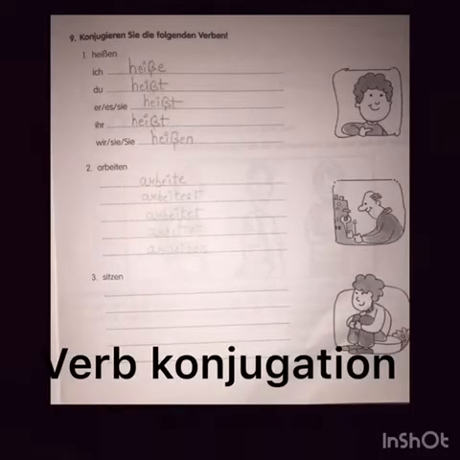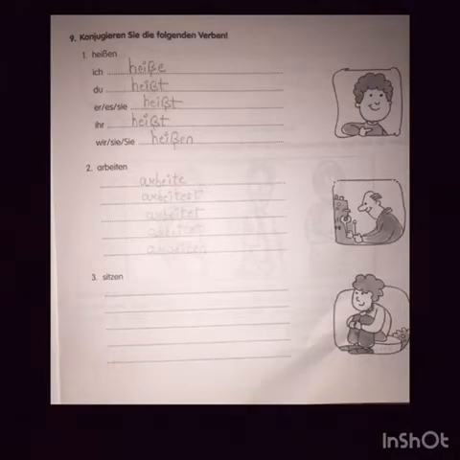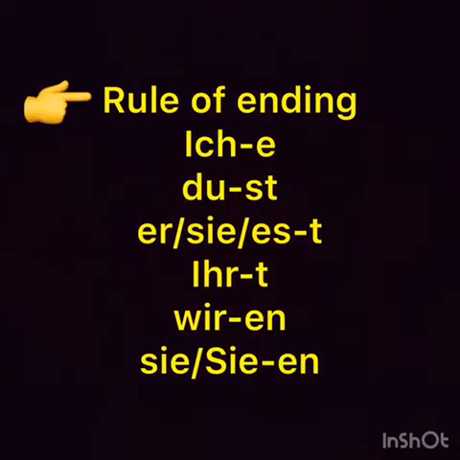As you can see, the first question here is Konjugieren Sie die folgenden Verben, which means in this you have to conjugate different verbs. This is what you have done in 6th standard also. We have explained how to conjugate the verb. We have also explained one rule of ending. As you can see, the rule of ending on the screen is ich -e, du -st, er/sie -t, ihr -t, wir -en, sie -en. This is something that you have to follow with all the verbs while you are conjugating, right?